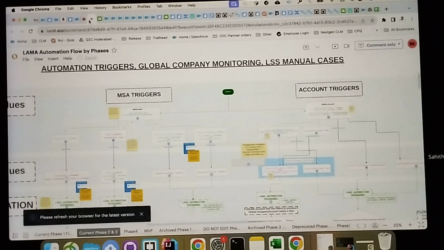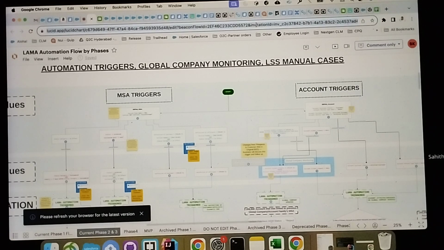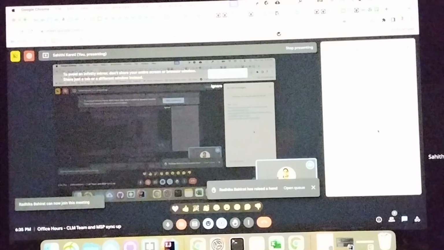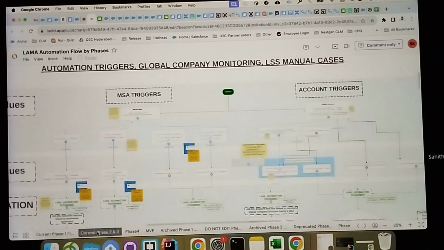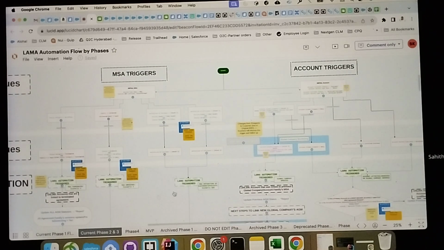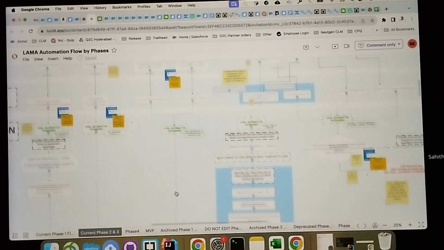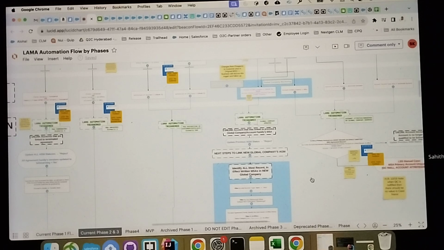Got it. Yeah. I don't have access to this Lucid chart. I have comment-only access, but I can give the link. Just raise a request, so that maybe our POs might have it. They can help you here. I just pasted it here. It shows all the flows. You can refer to the first 2 sheets. The first one is phase 1, and the second one is phase 2 and phase 3. Phase 3 will go live next February. But phase 1 and phase 2 are going live in December. Maybe tomorrow is the deployment.